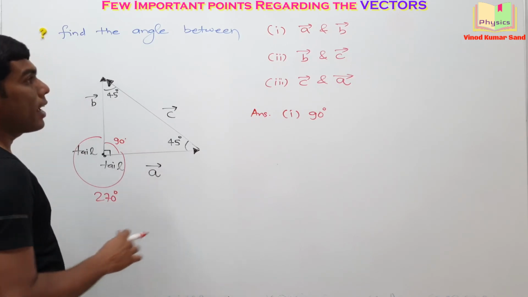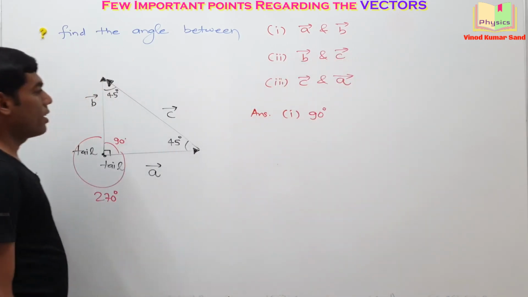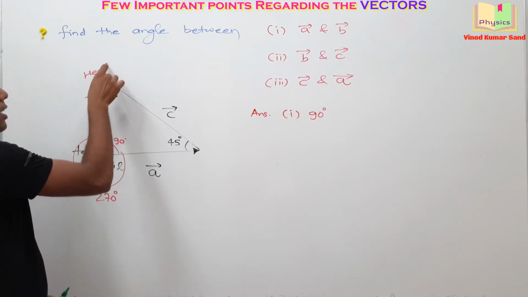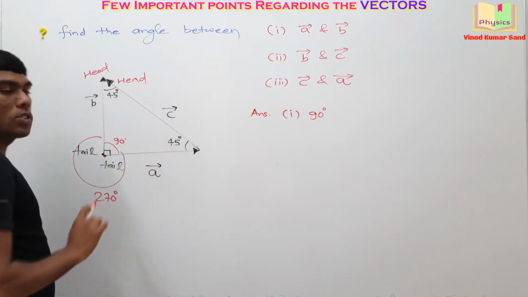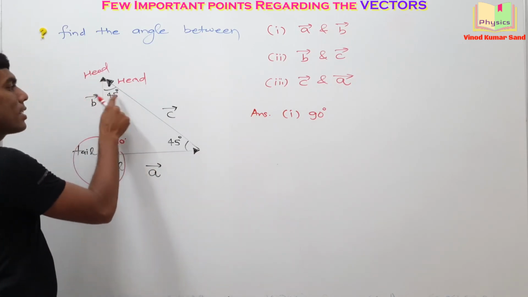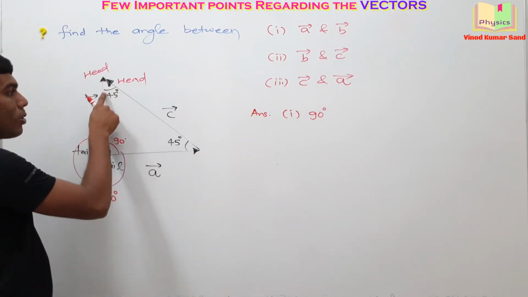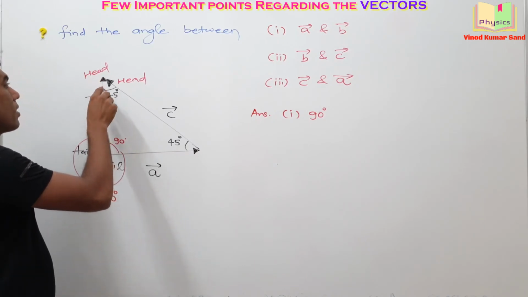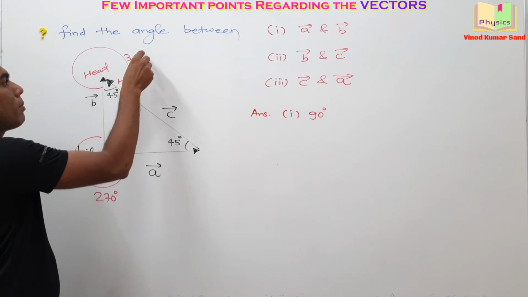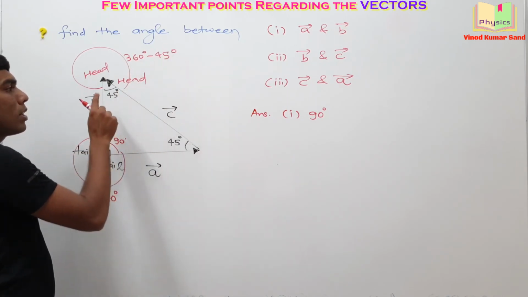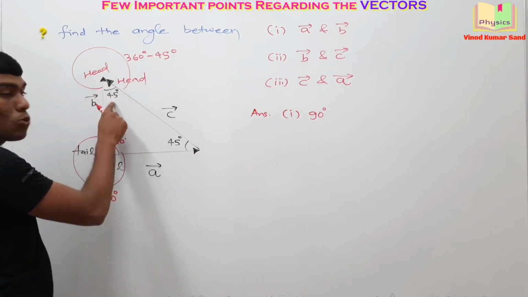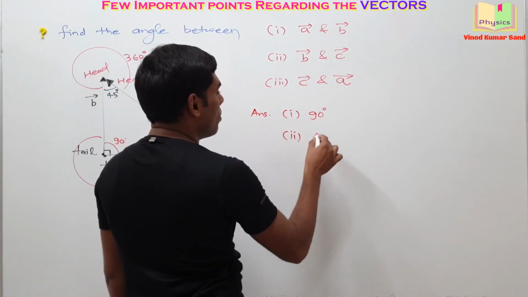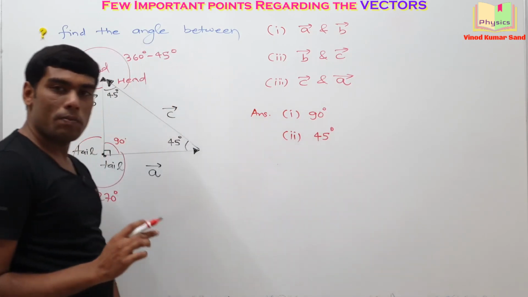Next, the angle between B vector and C vector. Check here. Here is the head of the B vector as well as the head of the C vector. So both heads are meeting and the possible angles you can see here: this is 45 degree and this angle is 360 degree minus 45 degree. Which one is the smaller one? This one is the smaller one. So for the second part, the answer will be 45 degree.